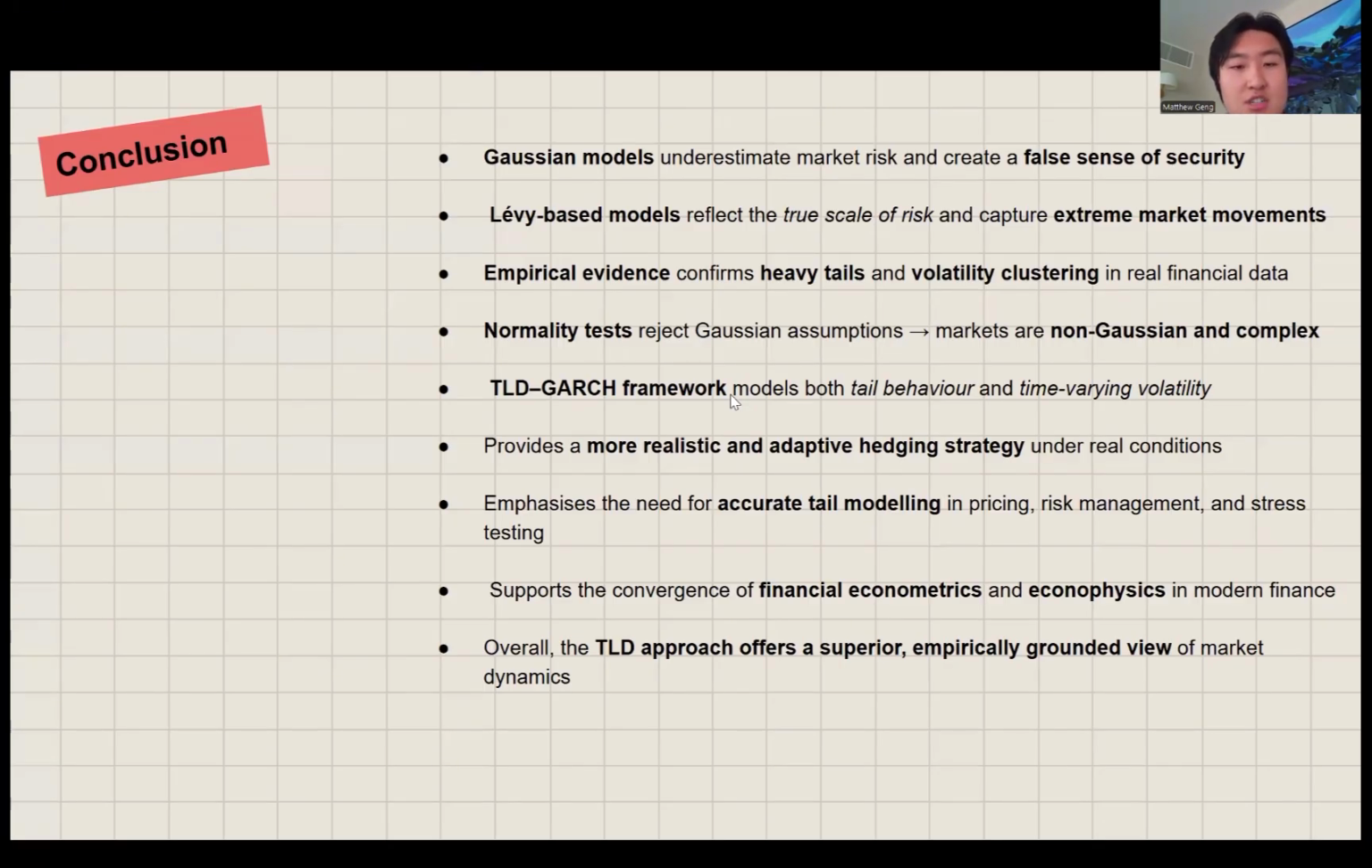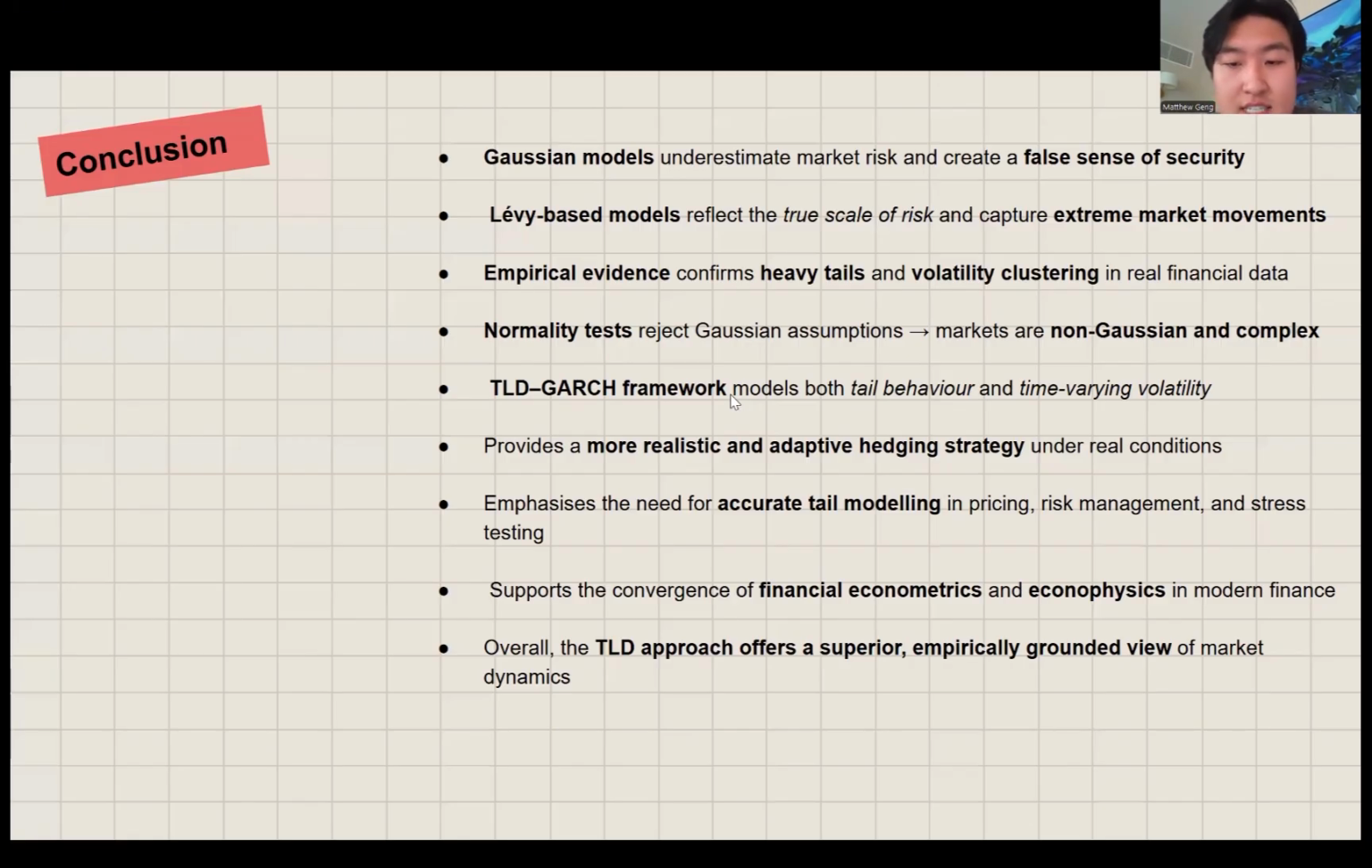While the Gaussian hedge produced lower variance, it systematically underestimates tail risk. In contrast, the Lévy-GARCH model provided a more realistic depiction of extreme movements, with hedge ratios adjusting more heavily during shocks. Overall, the results of the TLD framework offer a truer measure of risk exposure and superior hedging realism.